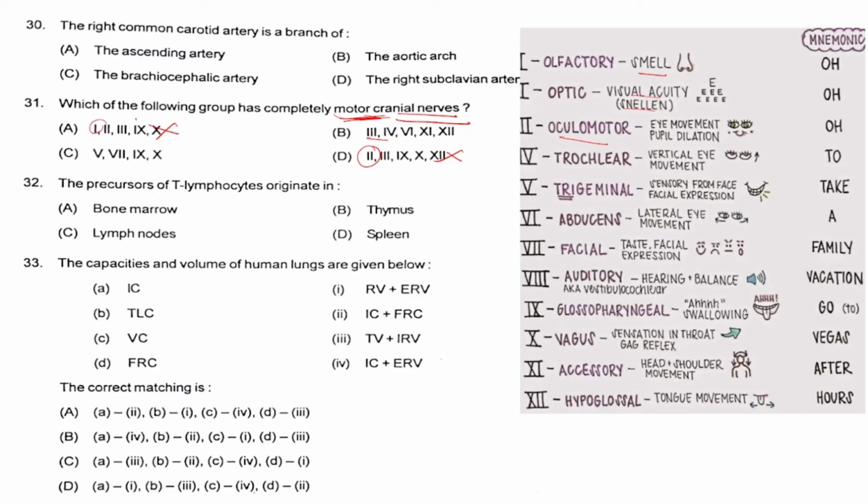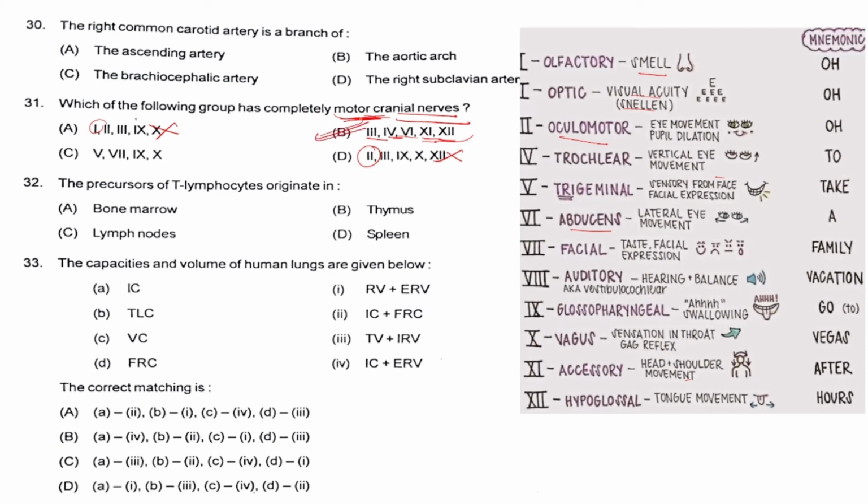Next, let's check option 4, our trochlear. Trochlear means again eye movement, so this is also okay. Then the sixth is abducens, which is again eye movement, so this is also good. Then coming to 11, 11 stands for accessory, like head and shoulder movement. So this is also a motor nerve. And number 12 stands for tongue movement. So option B will be the right answer.